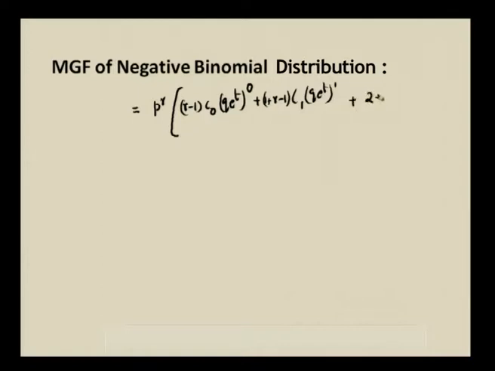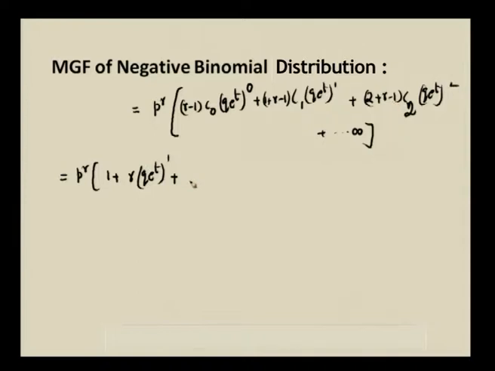Next is (2 plus r minus 1) C 2 (q e power t) whole square plus etc. up to infinity. So, this is equal to p power r, the first term is 1 and second term is r C 1, that is r, q e power t whole power 1, plus 2 plus r minus 1 is r plus 1 C 2 (q e power t) whole square plus etc.